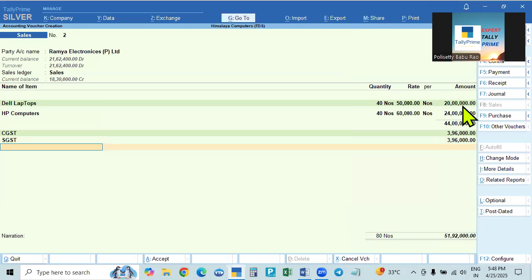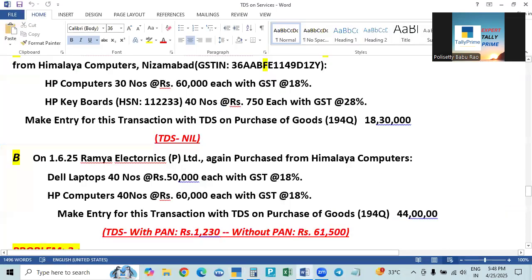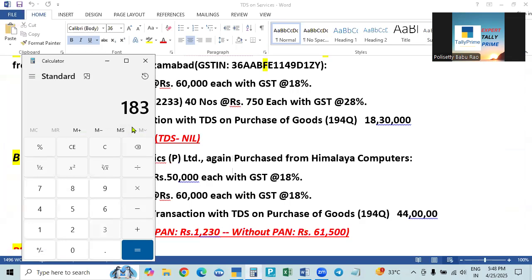But here you see, this is 44 lakhs. The old one, the previous bill, was 18 lakh 30,000. So 18 lakhs 30,000 plus 44 lakhs, totally 62 lakhs 30,000, minus 50 lakhs. 50 lakhs is exempted; on the excess only, TDS is to be deducted in the case of purchase and sale of goods. One person is purchasing, we are selling, he is purchasing 50 lakhs, so the excess amount is 12 lakhs 30,000.